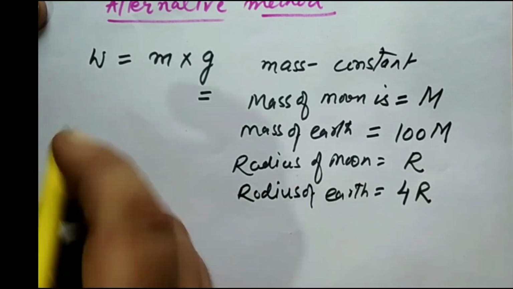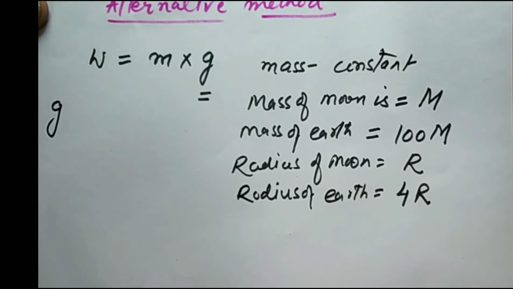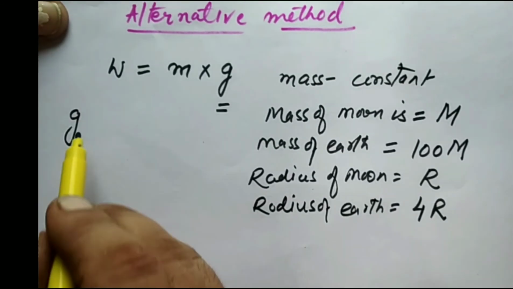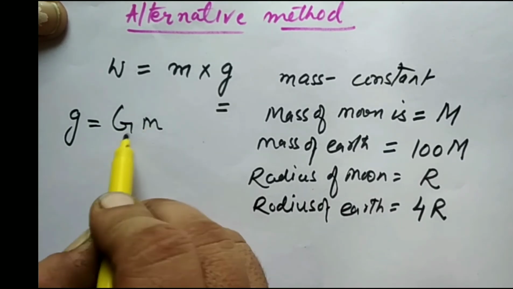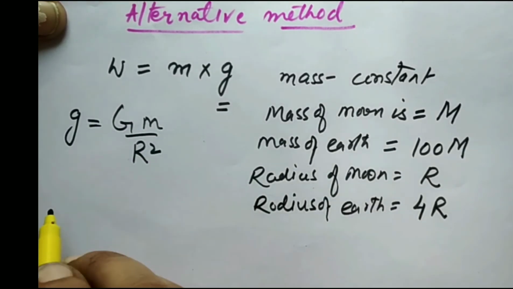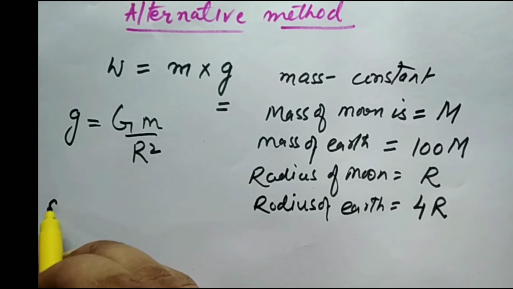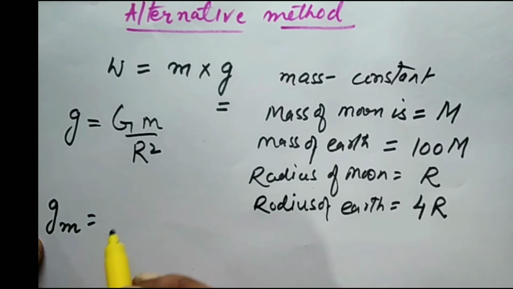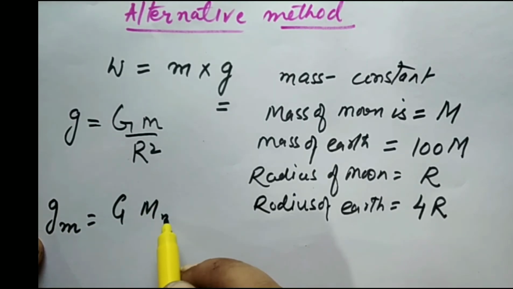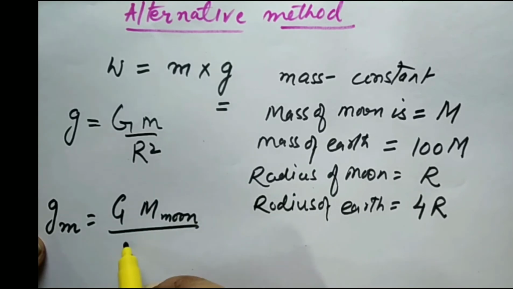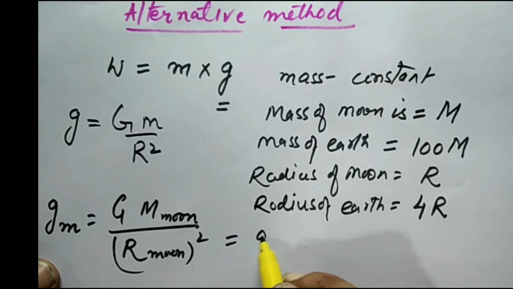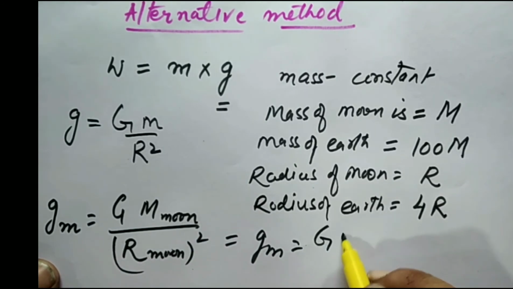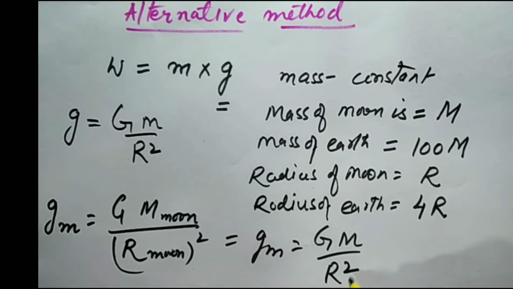So by putting this value in expression for acceleration due to gravity, that is g is equal to GM by r square. So to calculate the value of g on the moon, we will put the value of mass of the moon and radius of the moon. So it is equal to GM by r square. Okay. This is equation 1.